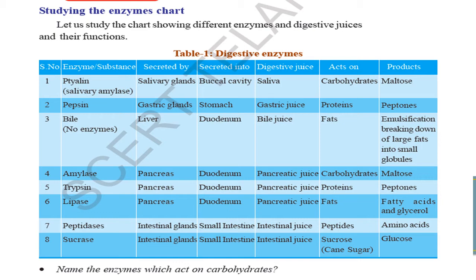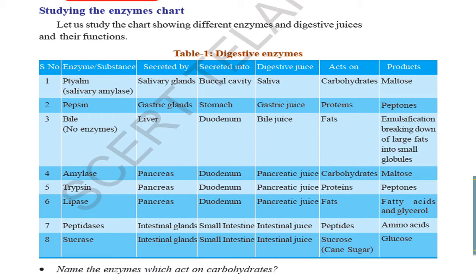Which is the enzyme which acts only on proteins? It can be a question for half mark or 1 mark, objective type. Pepsin. Bile juice acts only on fats. Where is bile juice present? In the bile juice, there is no digestive enzyme. Bile juice is secreted in the duodenum. Bile juice is secreted by the liver. What are the products of bile juice? Emulsification, breakdown of large fat into small globules.